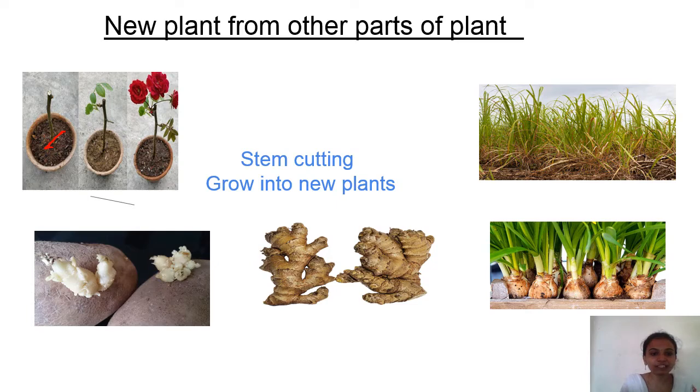See the picture, the first picture. This stem grows into a new rose plant. In the same way, this is the sugarcane plant. The stem of the sugarcane grows into a new sugarcane plant.